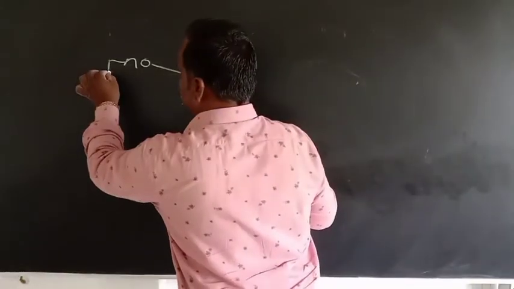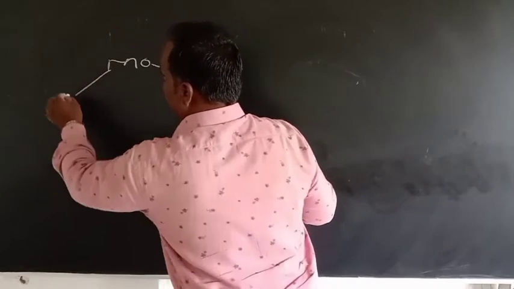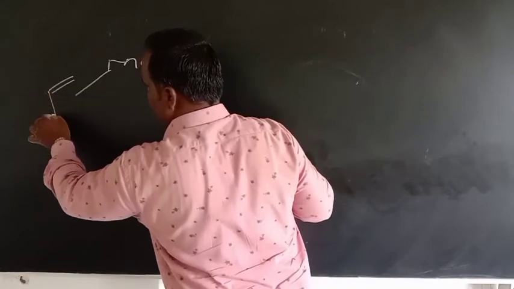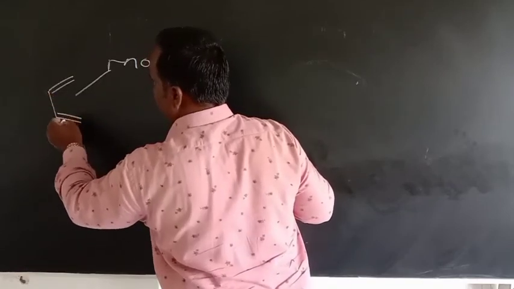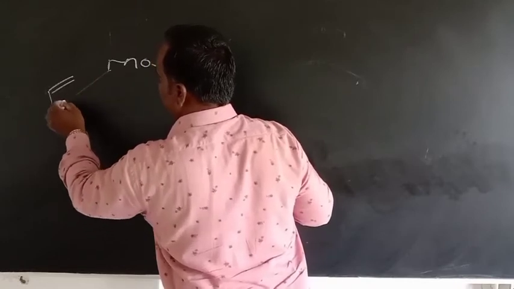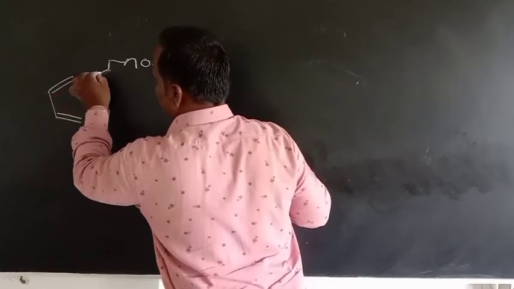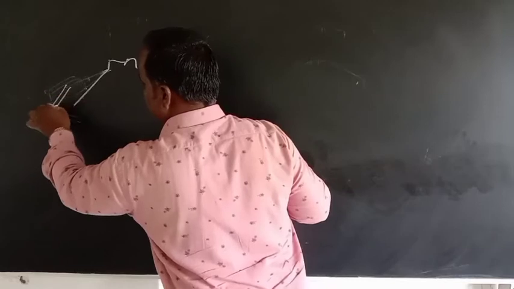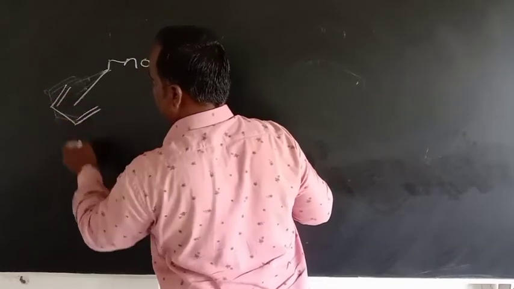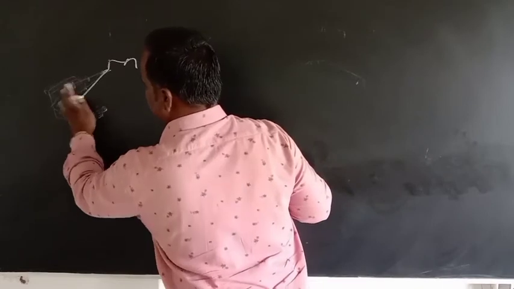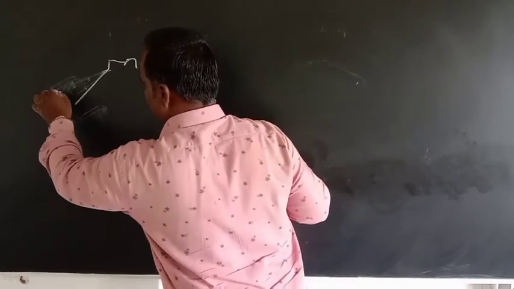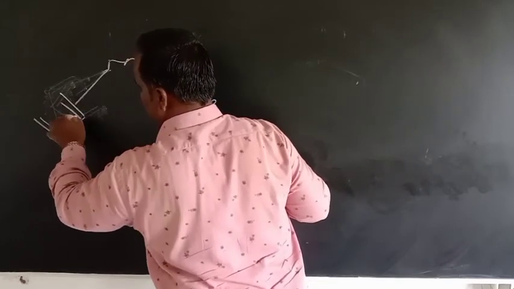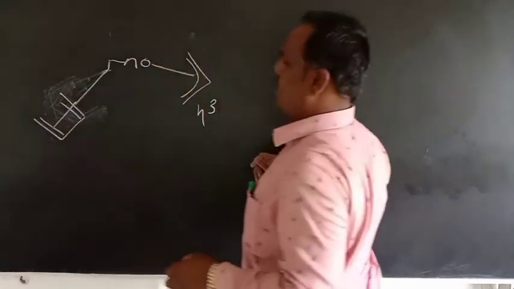Then we consider another ligand, that is butadiene. So we can write the double bonds like this. In this case, all these 4 carbons are attached to this molybdenum.